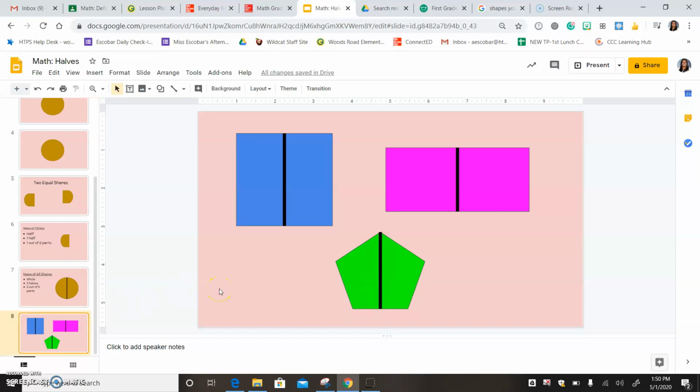And so for math today, you are now going to open the other Google Slides and you are going to be dividing shapes in half. Just be careful. You want to make sure that both halves are equal.